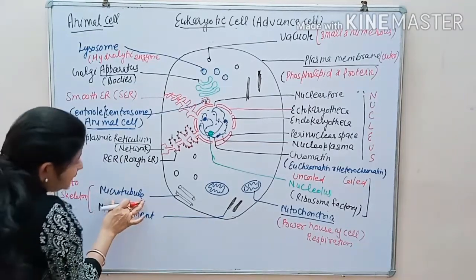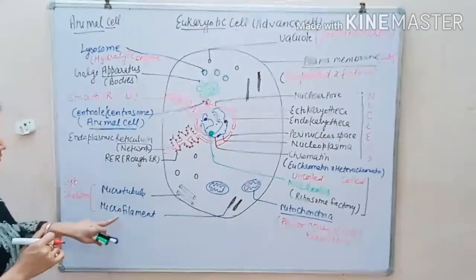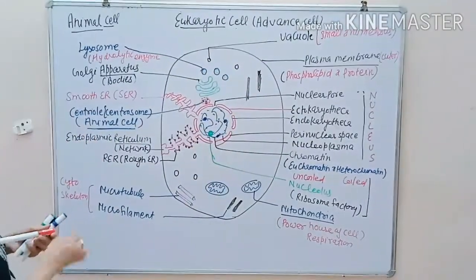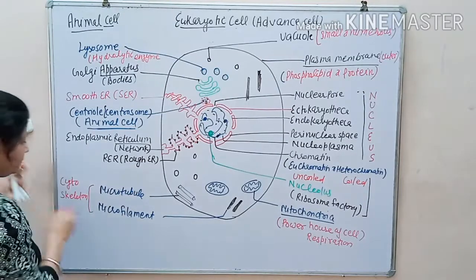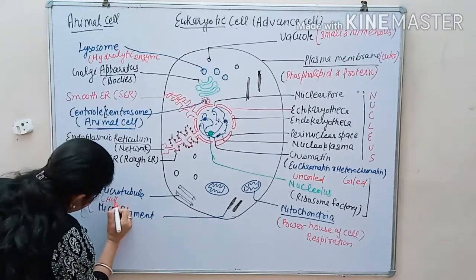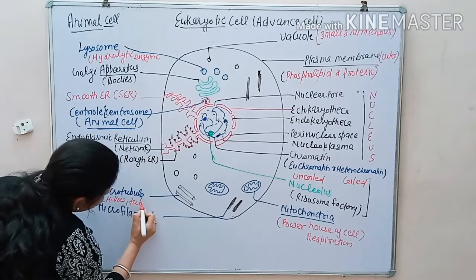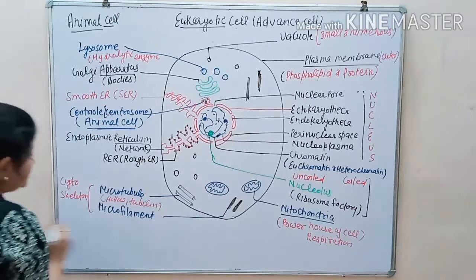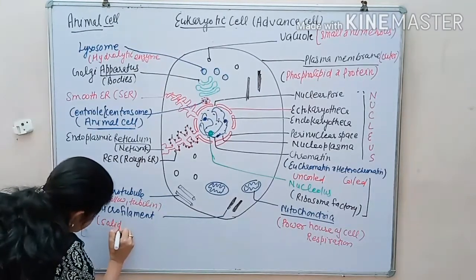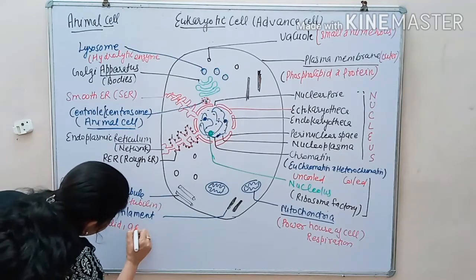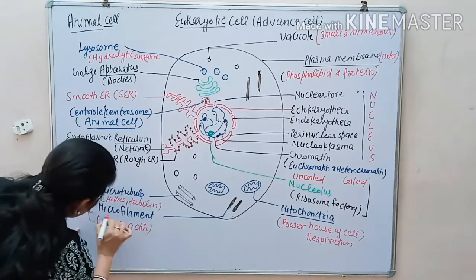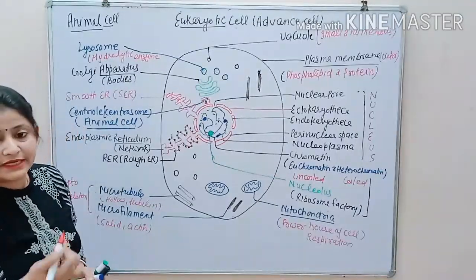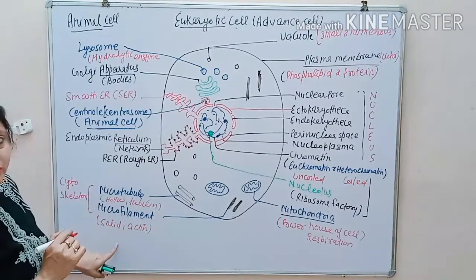It gives shape and provides mechanical support to a cell. माइक्रोट्यूब्यूल जो स्ट्रक्चर है वो कैसा होता है? होलो, made up of tubulin protein, and microfilament is solid and made up of actin protein. Microfilament is present in our muscles, smooth muscles and striated muscles. It helps in locomotion.